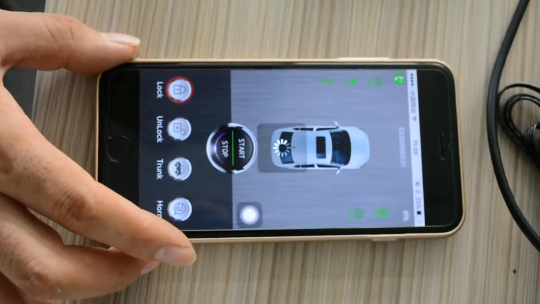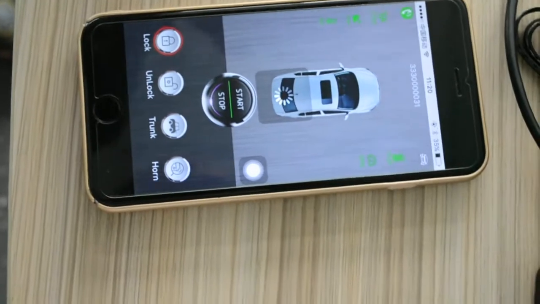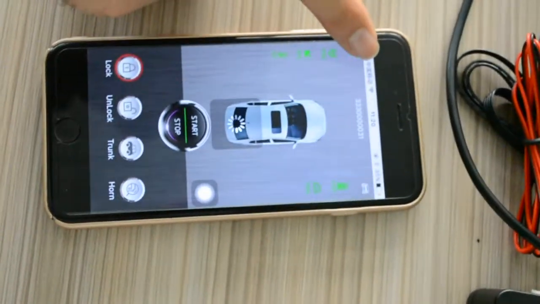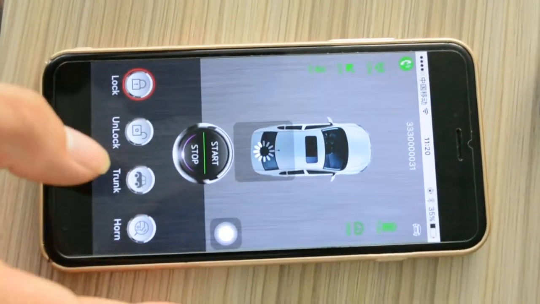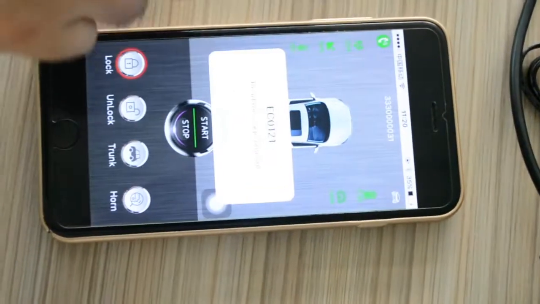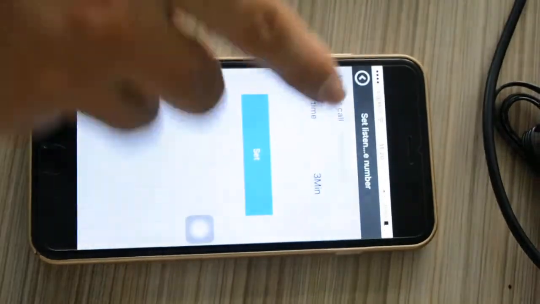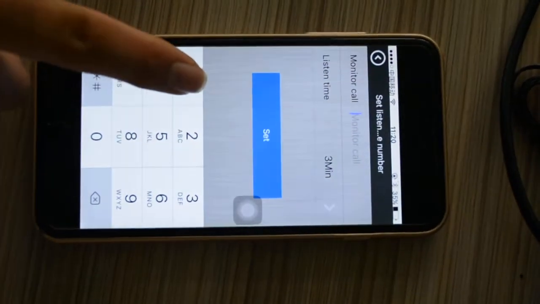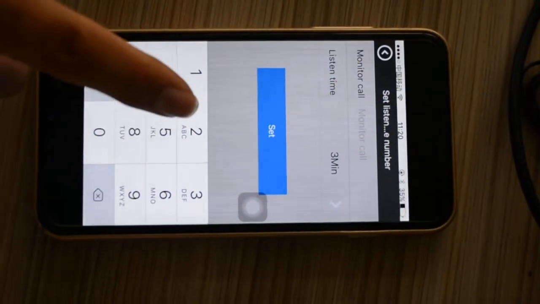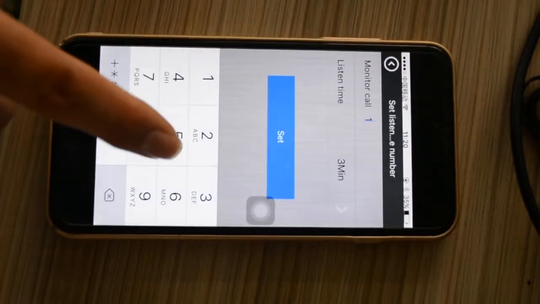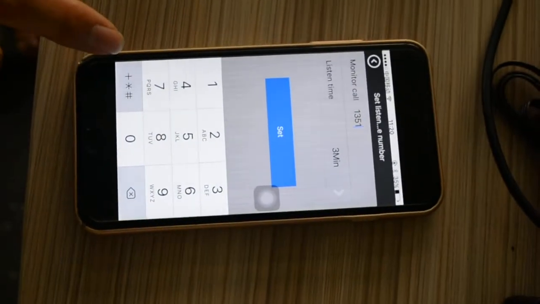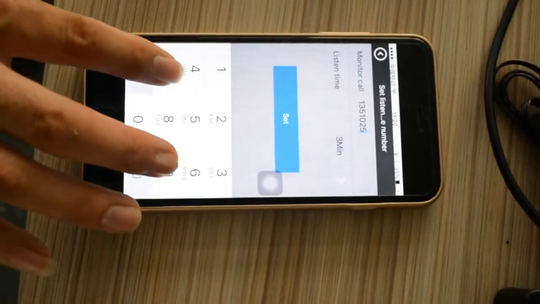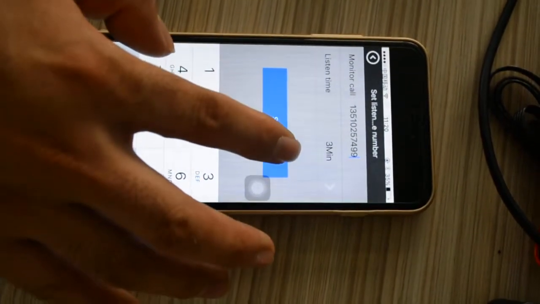Now I will test the voice monitoring. This is the voice monitoring icon. Click the icon. Wait. Monitor call. Input this mobile number, 13510257499. This is the mobile number. Set.